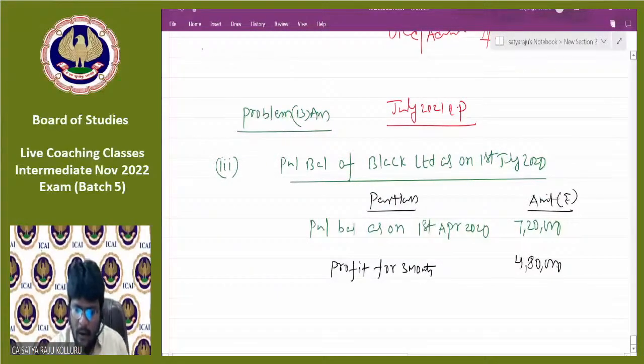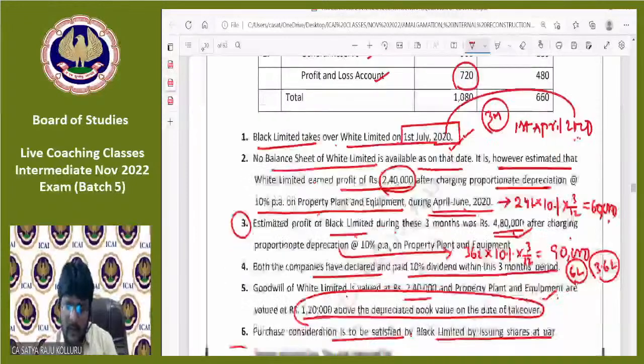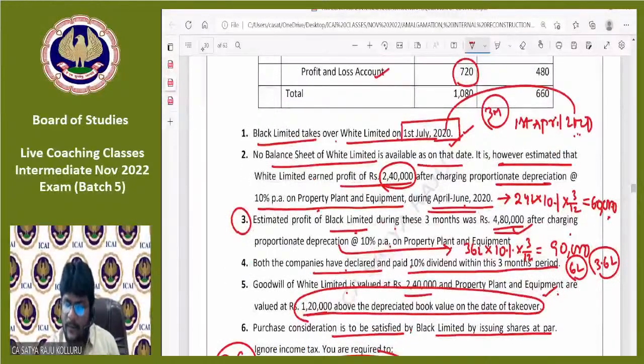Next, they also distributed the dividend. If you remember, it is clearly given that both the companies have declared and paid 10% as dividend. At the time of distribution of the dividend, what is the journal entry, guys? P&L to dividend payable to bank. Or free reserves to dividend payable to bank. Let us assume we are using the P&L account balance.